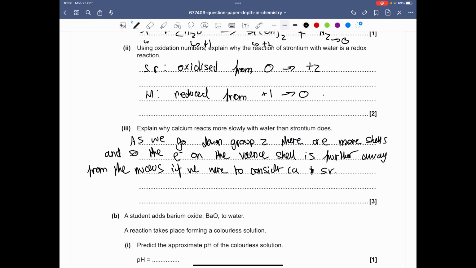The valence electron on calcium is closer to the nucleus than strontium.